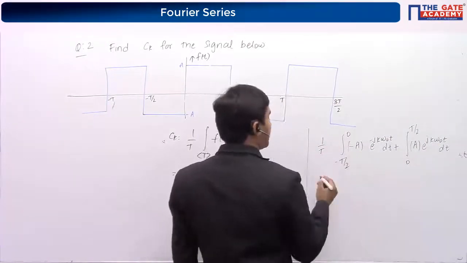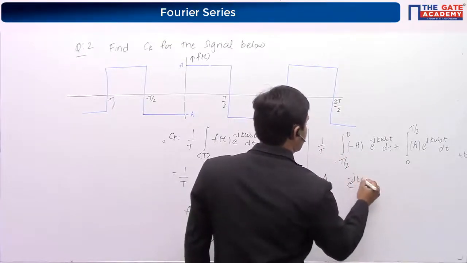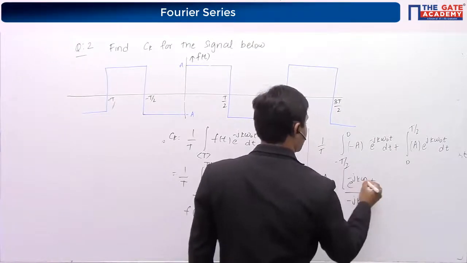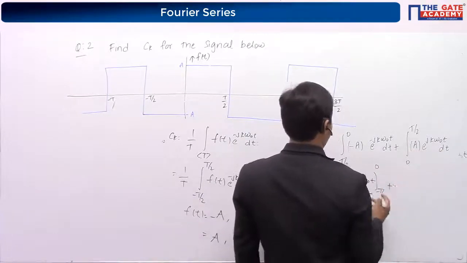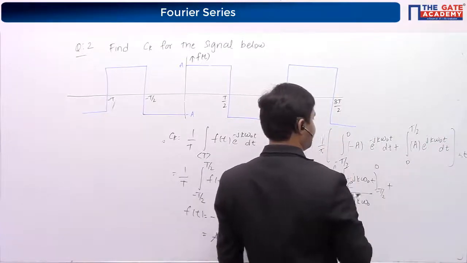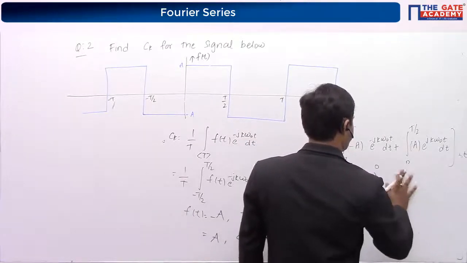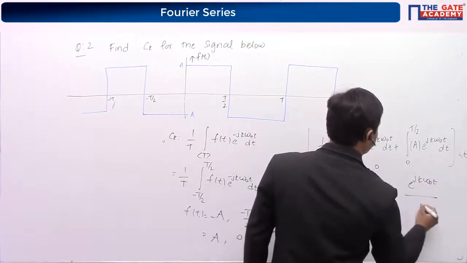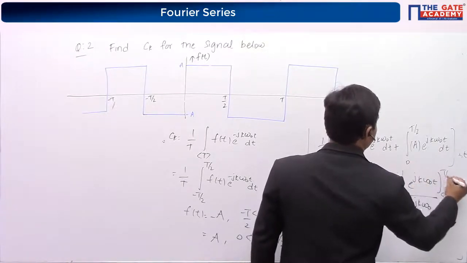So minus A comes outside: minus A by T, e power minus j k omega naught t divided by minus j k omega naught, from minus T by 2 to 0, and here also A by T, if I take it as common, e power minus j k omega naught t divided by minus j k omega naught, from 0 to T by 2.